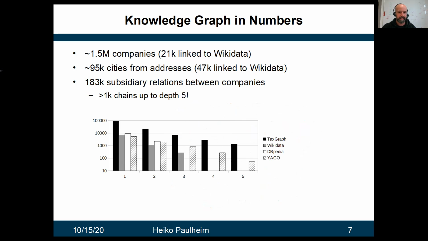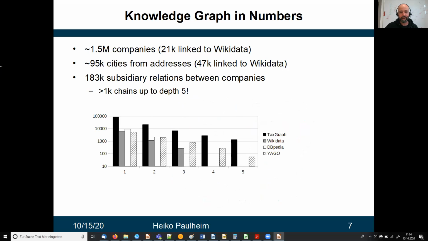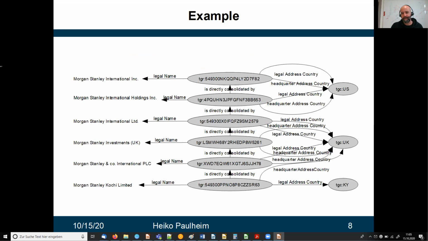The only other data set that's publicly available that also has these long chains of subsidiaries is YAGO, but YAGO has that at some orders of magnitude lower. So they have much less companies than the graph we extracted from GLEIF and these other sources. So here's an example for such a long chain of subsidiaries.